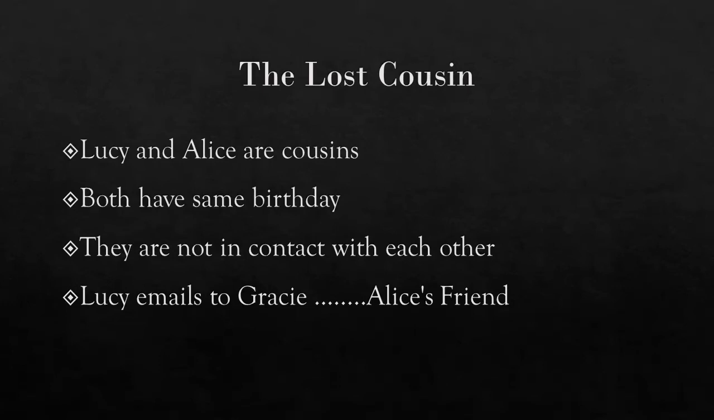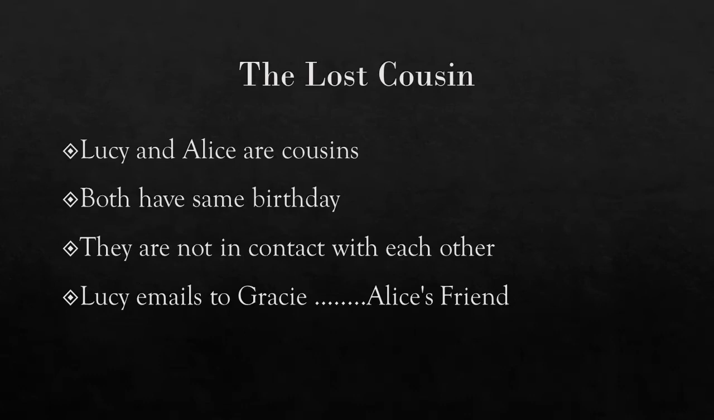And they have lost contact with each other. They are not in contact with each other. Lucy is sad because she is missing her cousin Alice. She wants to contact her cousin Alice, wish her a happy birthday, and celebrate her birthday with her. So, to make contact with her cousin Alice, Lucy emails Gracie. That is Alice and Lucy's common friend.